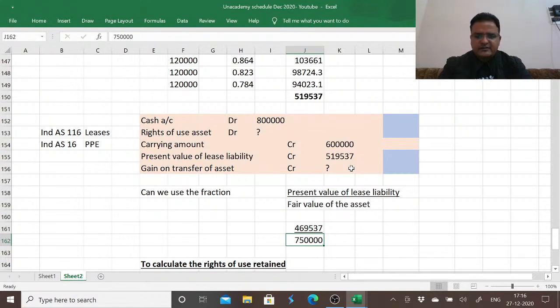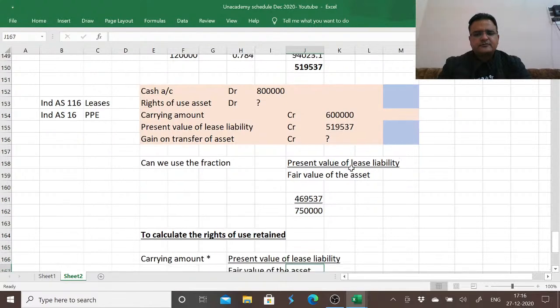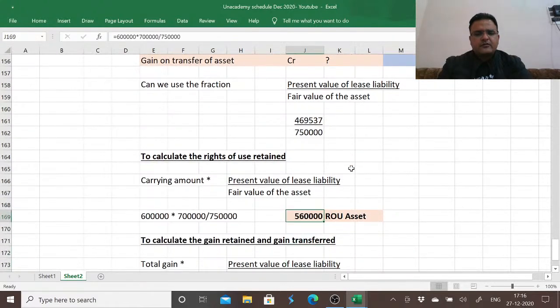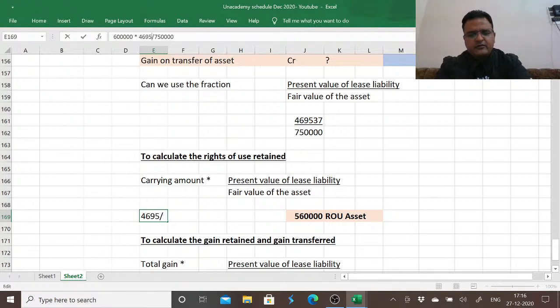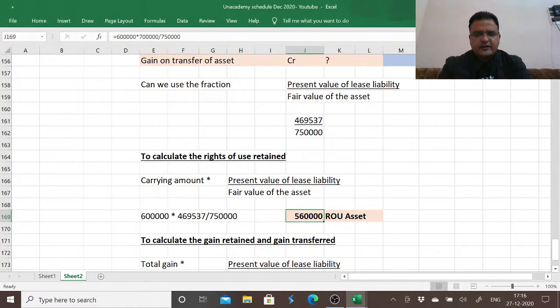The fair value of the asset is 7,50,000. So the carrying amount multiplied with 469,537, the amount actually turns out to be 6 lakh into 469,537 divided by 7,50,000.